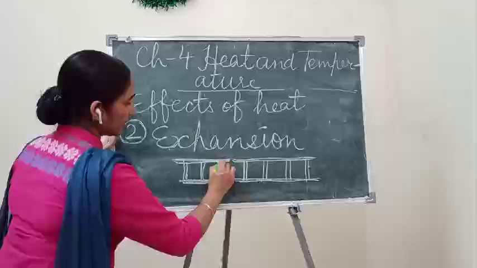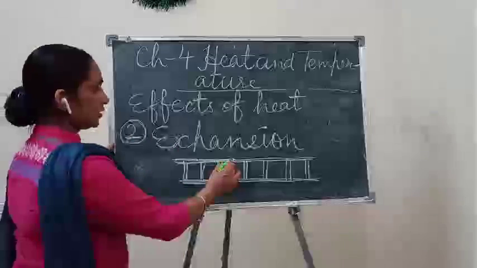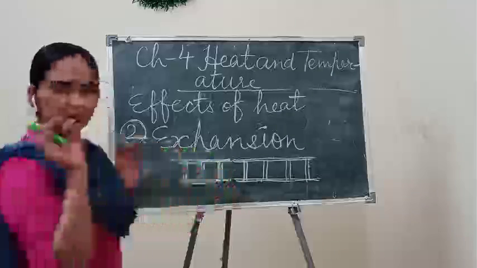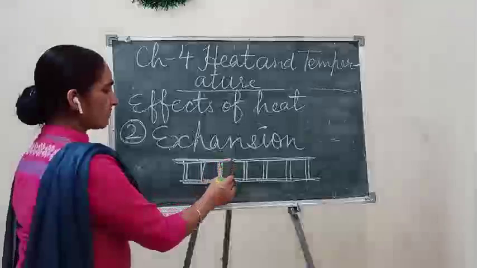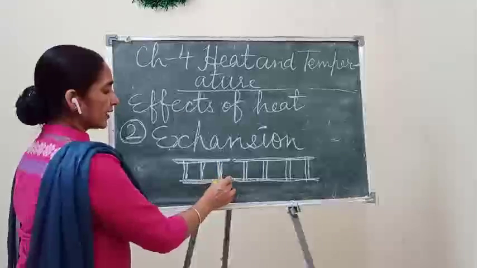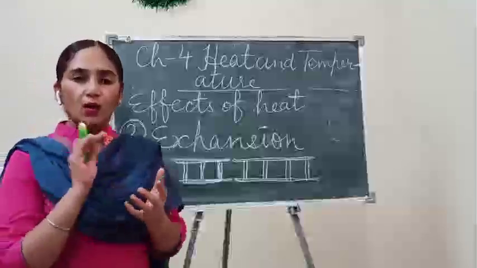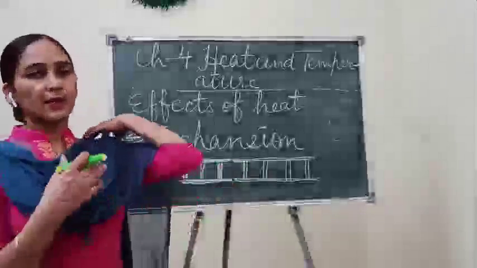In this way you can see the railway track, and then you can find out why they maintain this small gap between the railway tracks. Because of expansion of these iron girders, because they are made up of iron.